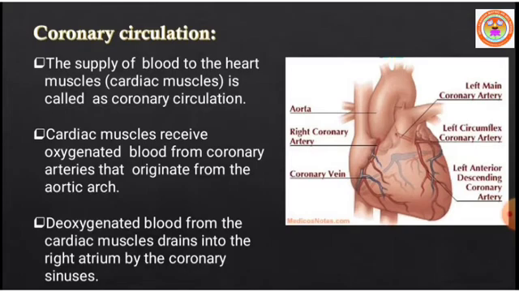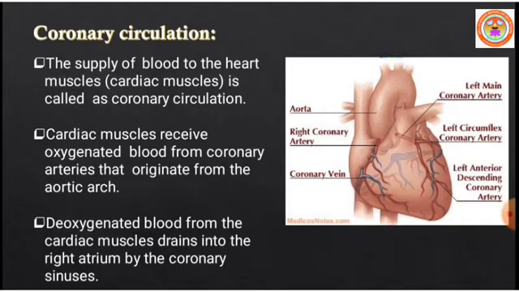The next is coronary circulation. The supply of blood to the heart muscles. Heart muscle is made up of specialized muscle called cardiac muscle. So the supply of blood to the heart muscles is called coronary circulation. Cardiac muscles receive oxygenated blood from the coronary arteries, which originate from the aortic arch.